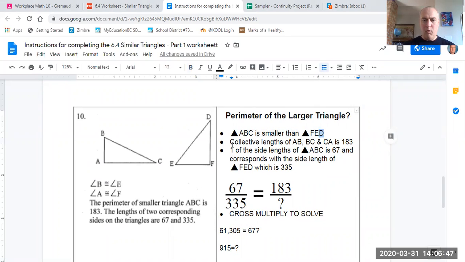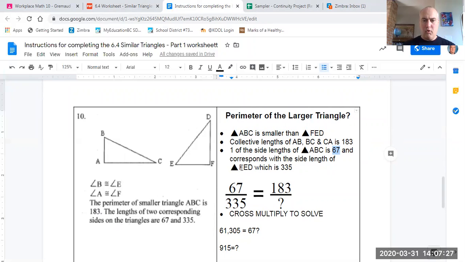Now, when we talk about perimeter, perimeter is simply the full length around the entire figure. So when we talk about the perimeter of the smaller triangle ABC, and it tells us that it's 183, then what we're saying is the collective length of side AB, BC, and CA all added together is 183. That's what perimeter means. We are also told in this question that one of the side lengths of triangle ABC is 67. So 67 is one of the side lengths that collectively add up to 183 in triangle ABC.